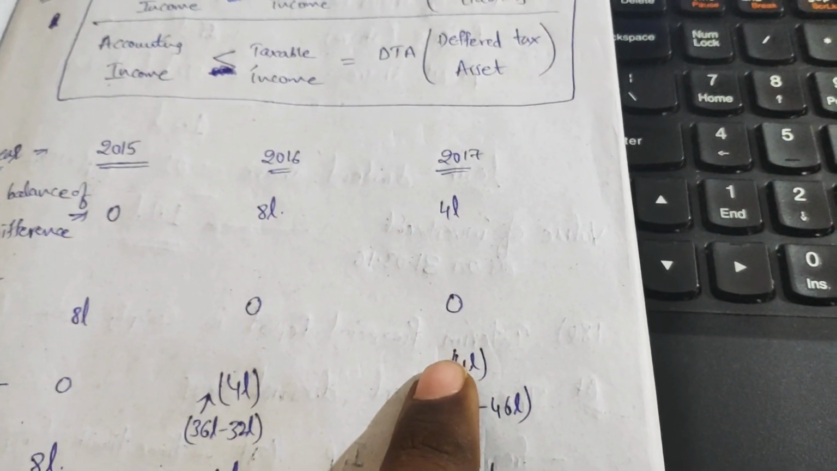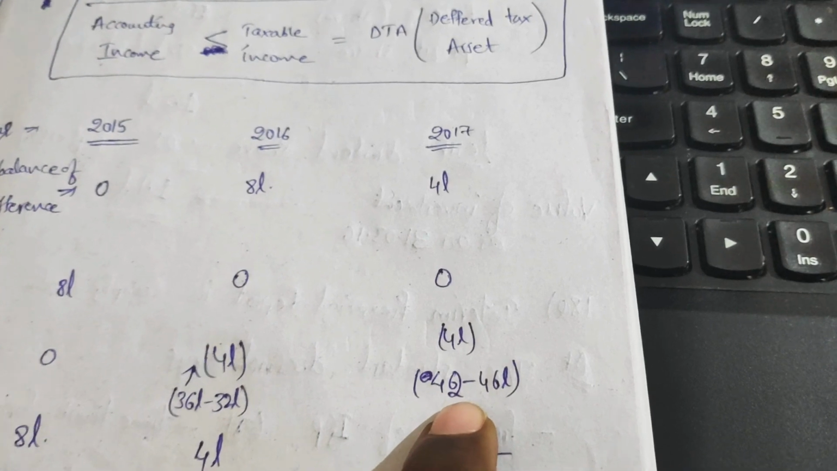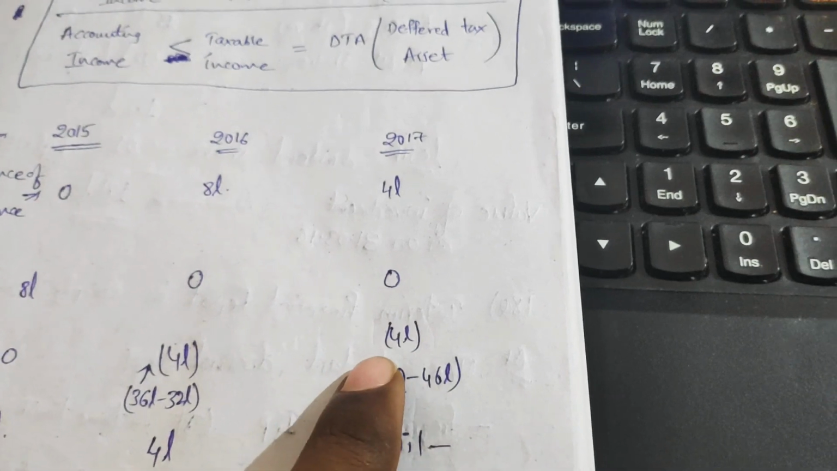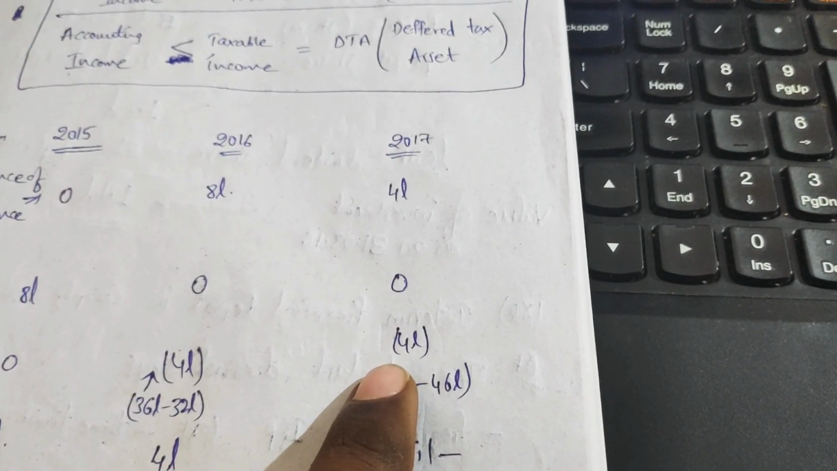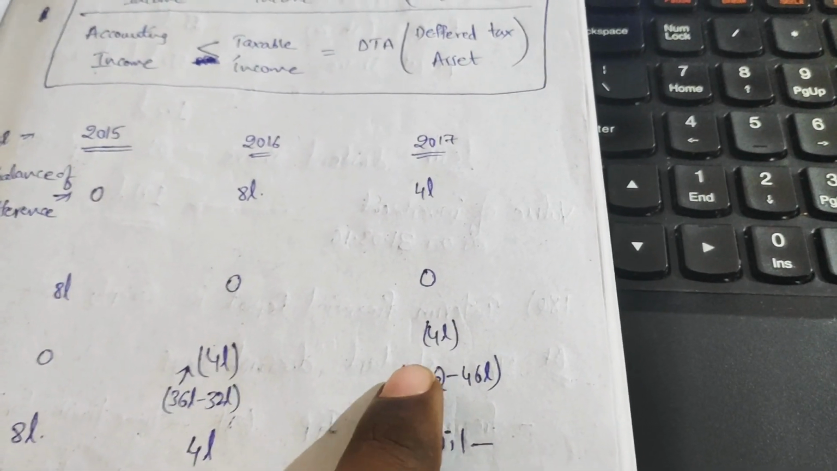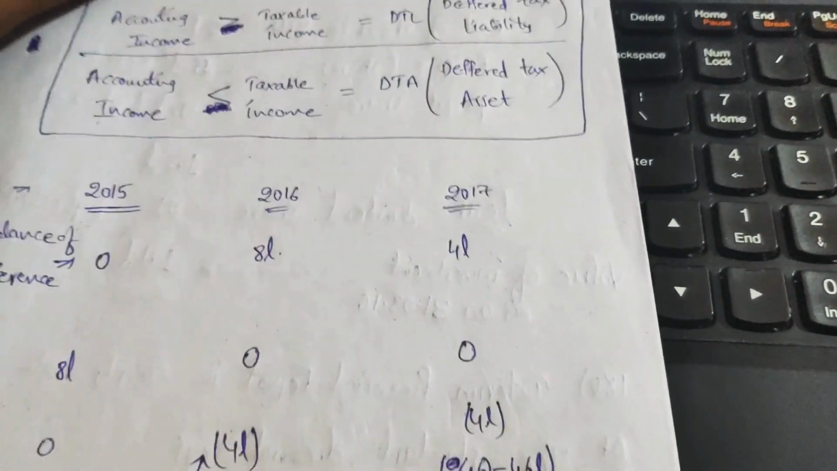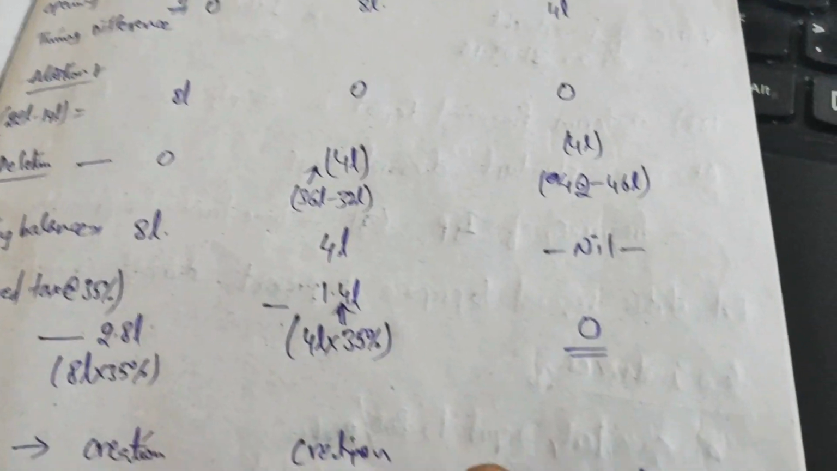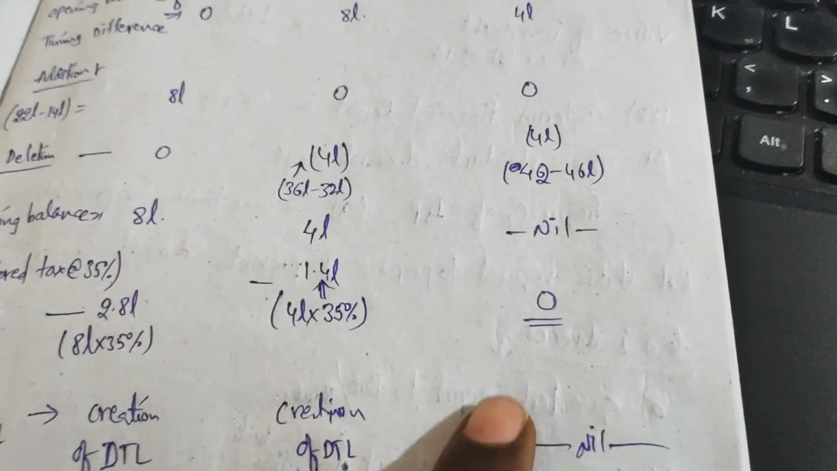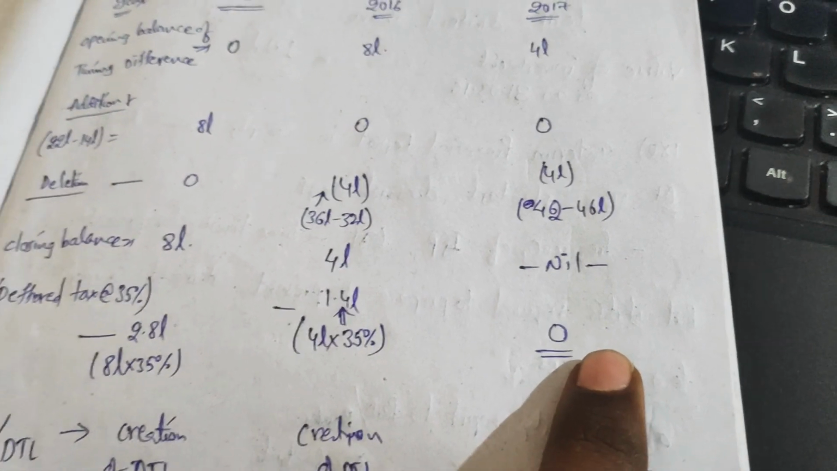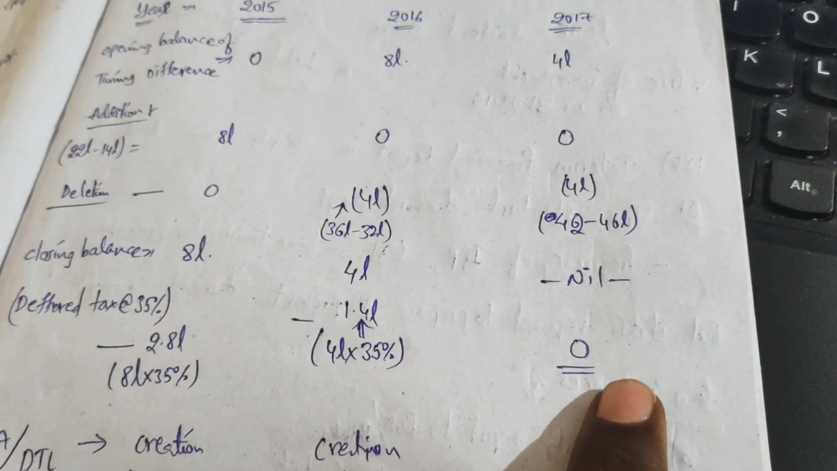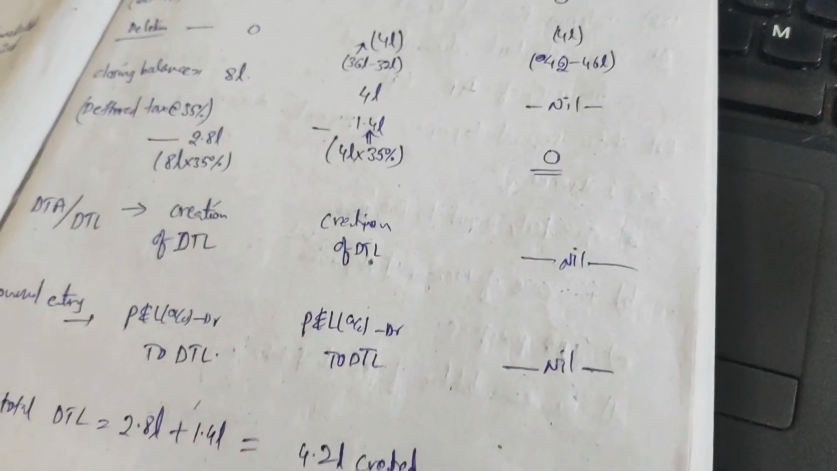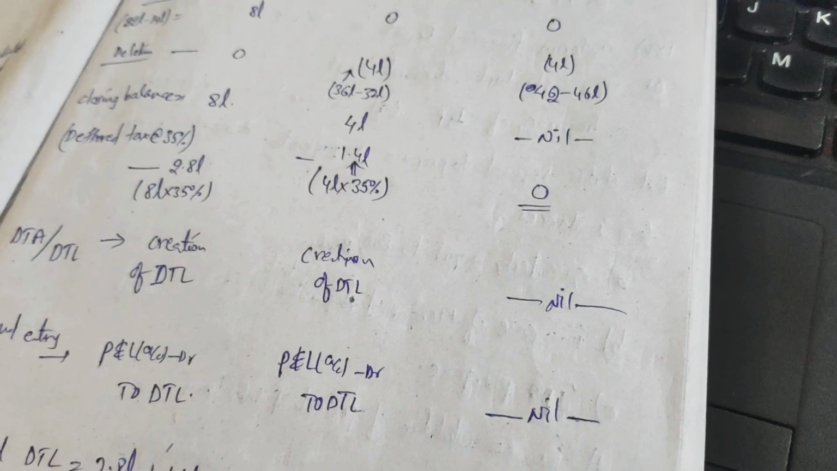Here the accounting income is 42 lakhs, whereas the taxable income is 46 lakhs. So again there is a negative 4 lakhs arising in these books. The existing 4 lakhs gets adjusted with this 4 lakhs and becomes 0. As the closing balance itself is 0, it does not result in any deferred tax asset or liability. So there is no treatment in the books of accounts in the third year.